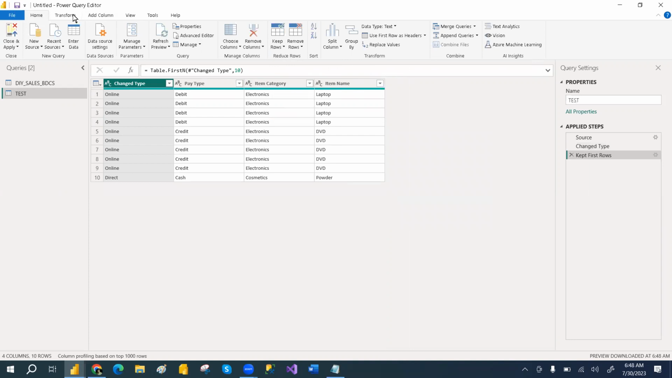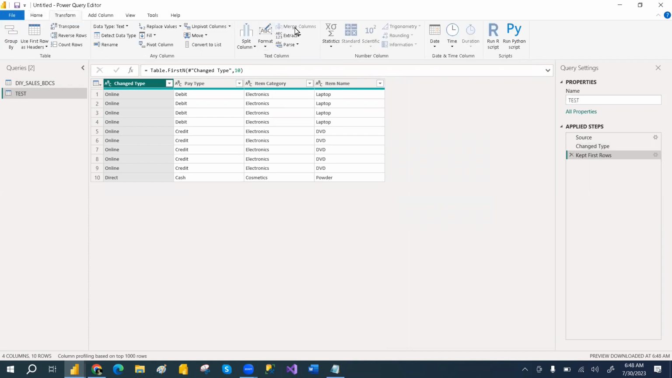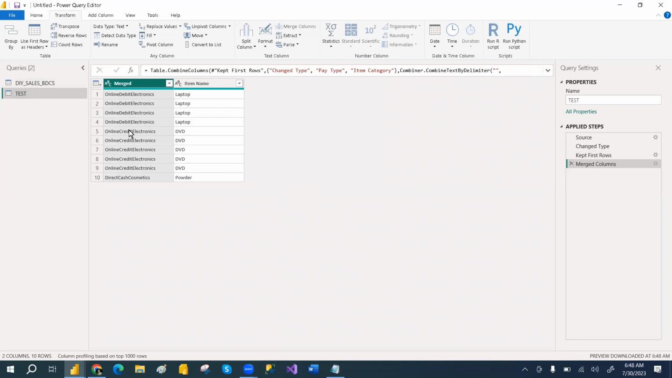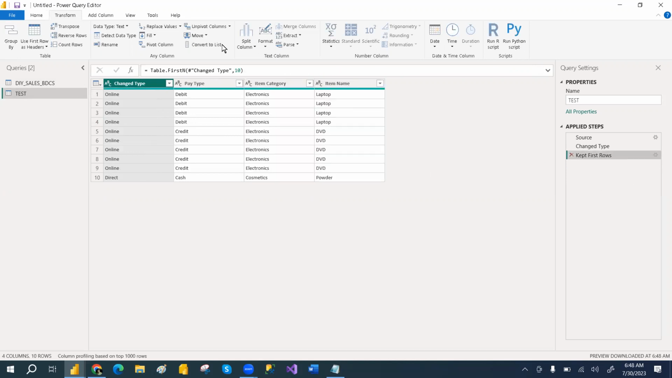Now let's go with the transform tab. There in transform you have a merge column. Suppose you select these two or three columns and do the merge. It will override these three columns and create a new column. I'm not going with anything, just to see, all three columns are merged into a single column. It overrides the existing columns, but I don't want to override the columns. I want to create a separate column.